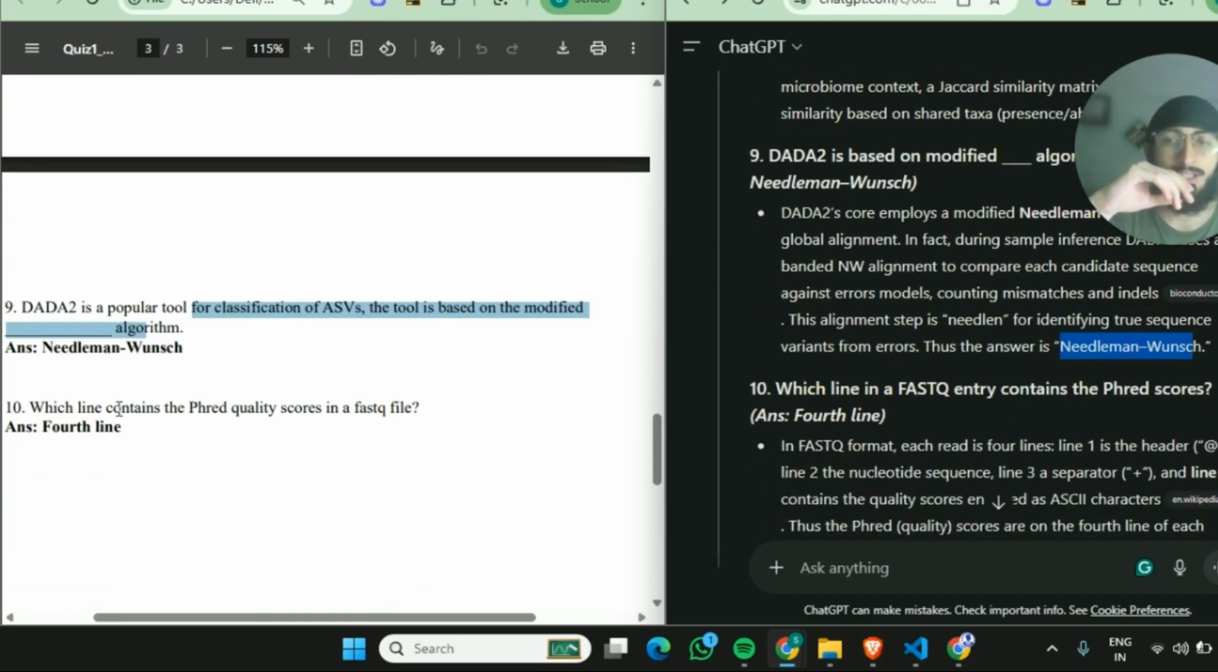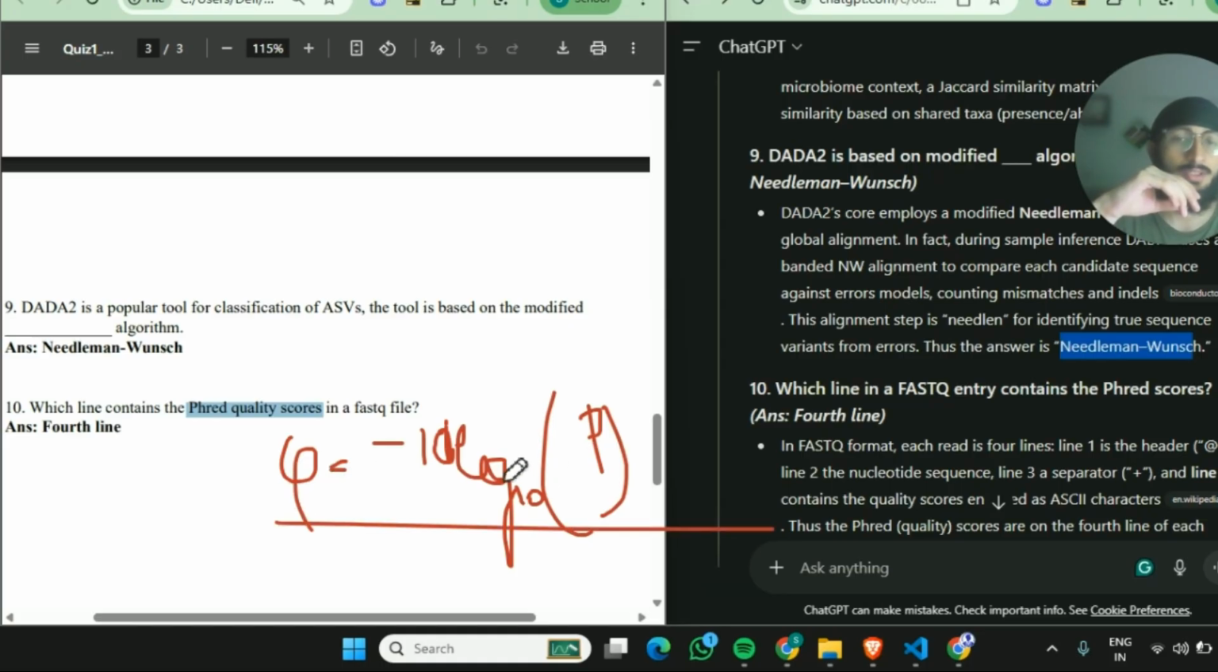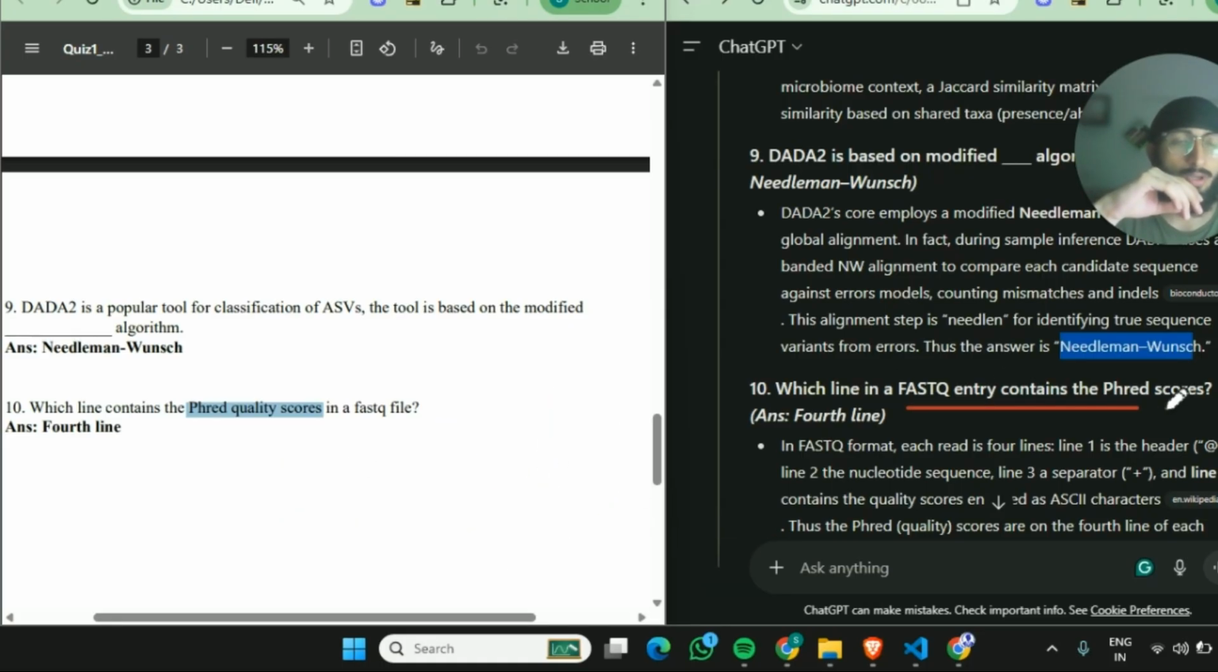Now, finally, which line contains the Phred quality scores in a FASTQ file? That is the fourth line. Phred quality score Q is equal to the formula, right, that we just discussed. Minus 10 log base 10 of the probability, right? Minus 10 log base 10 probability of error. This is the formula. Now the FASTQ entry containing the Phred scores is the fourth line.